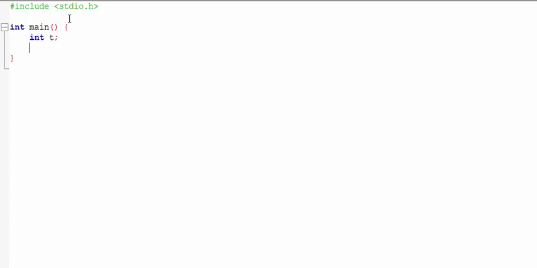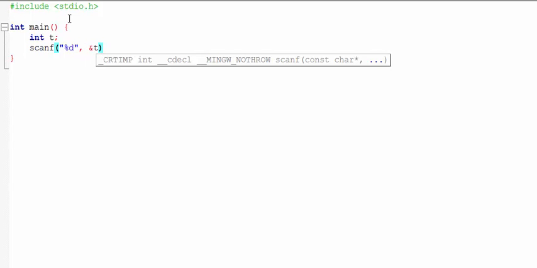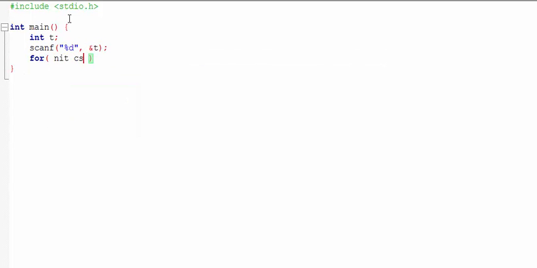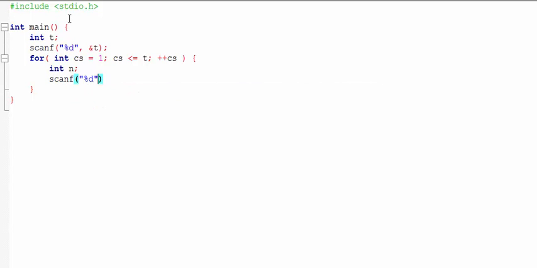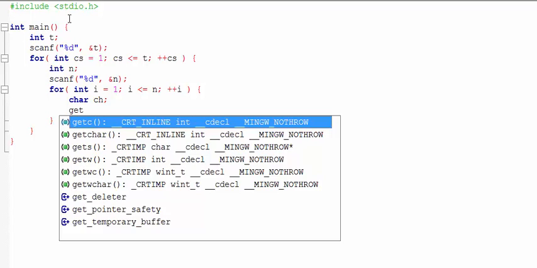At first we'll be taking the test case number as input. For each test case, at first we will take n, which is the number of games. Now we will run the loop for n times. Each line will be taking the game description as input.